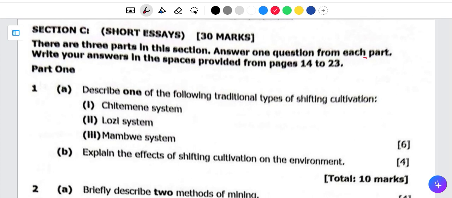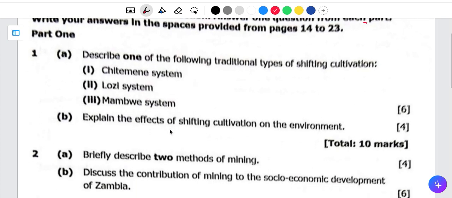So I'm going to answer all the parts here, but from part 1, you need to answer only one question. If you choose to answer question 1, you answer question 1 and leave the rest. You go to part 2, you answer one question. So it's like this. The first part is geography, the second part is history, then the fourth part is civic education. So I'm going to answer all the questions which are falling under geography.